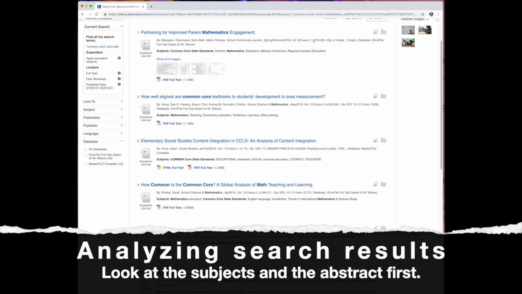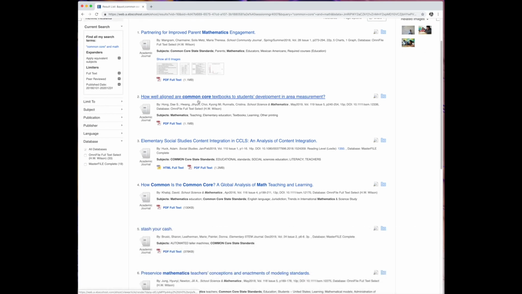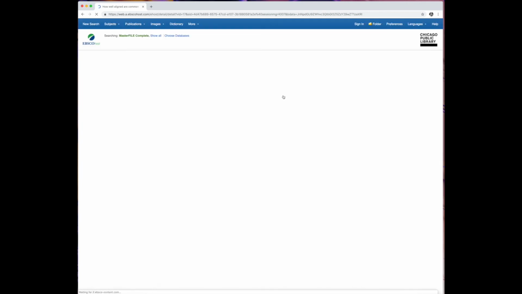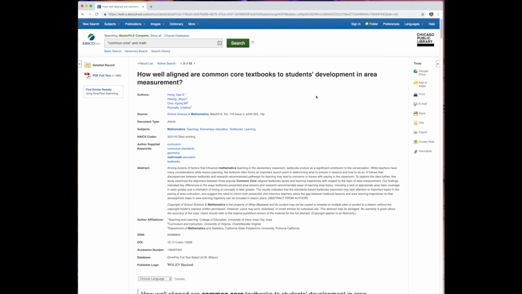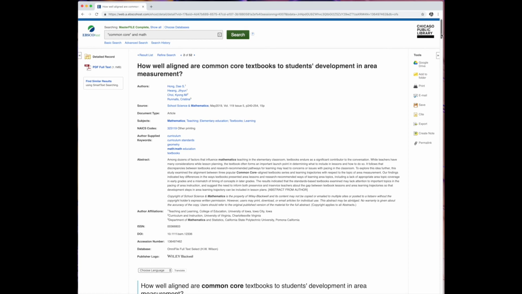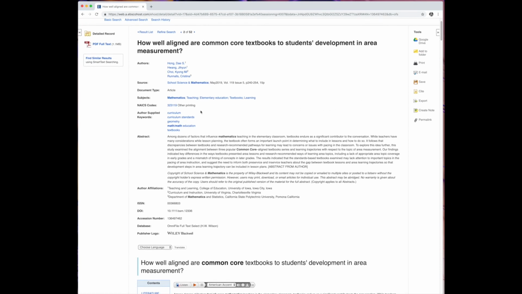Based on its title, I'm immediately drawn to the second result: how well aligned are Common Core textbooks to students' development in area measurement. I'm going to click on the result, but I'm not going to read the article right away. Most of these academic articles are long and a little dense. I think this one is 16 pages all told. Instead, I'm going to look at the subject, and I'm going to definitely look closely at the abstract.